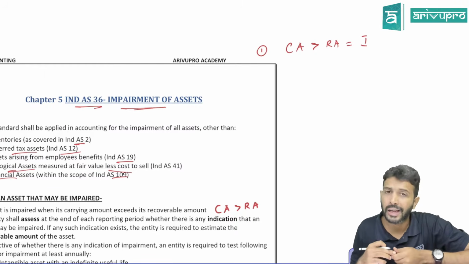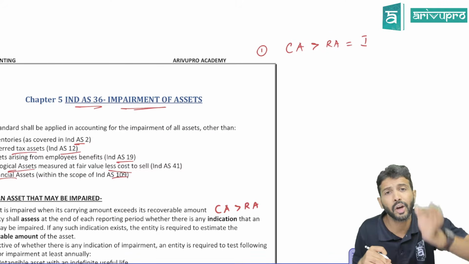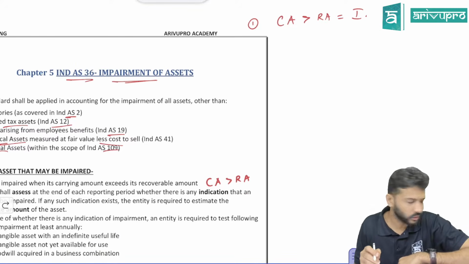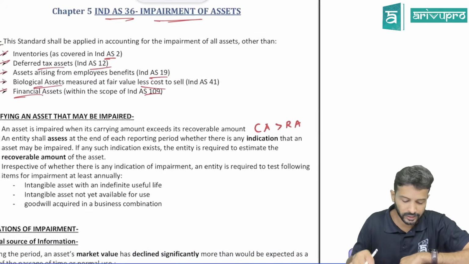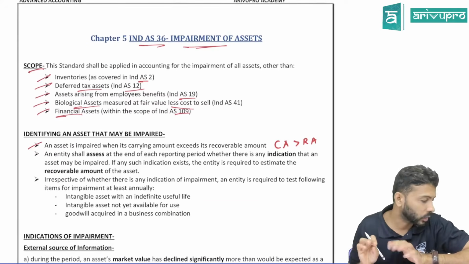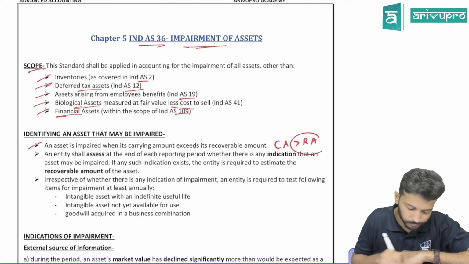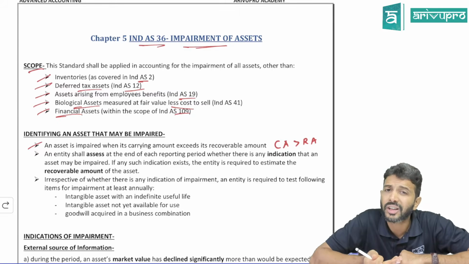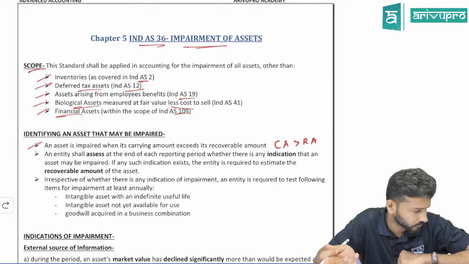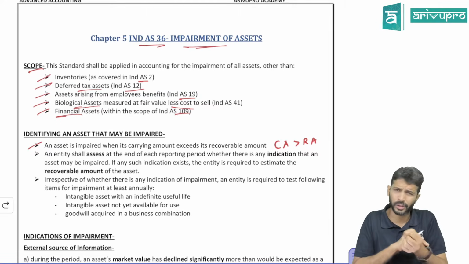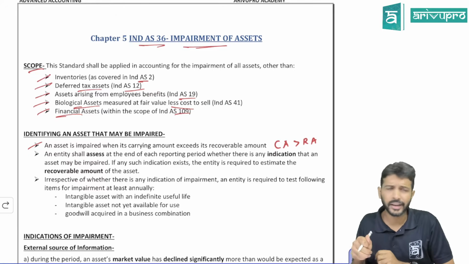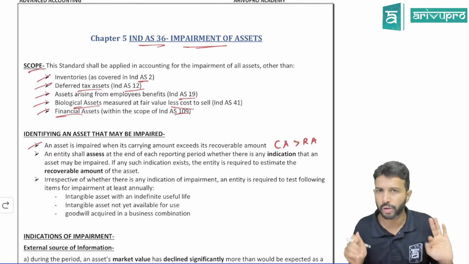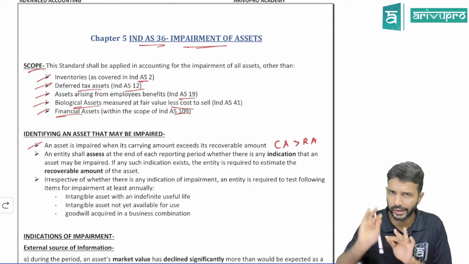Carrying amount is the value of the asset that you are showing in your books. Recoverable amount, I had told you this, but maybe we'll have a detailed discussion on how to calculate it. Simply, I had told you there are 2 ways to find out recoverable amount, either by selling the asset or by using the asset. Normally in the questions that we have done so far relating to impairment, the recoverable amount was given. Now we may have to compute this recoverable amount. We'll do a detailed discussion.